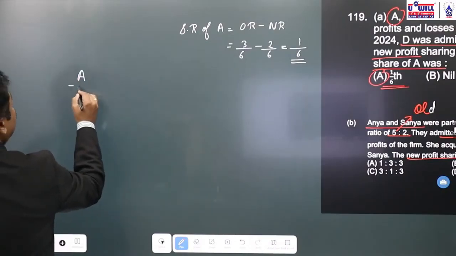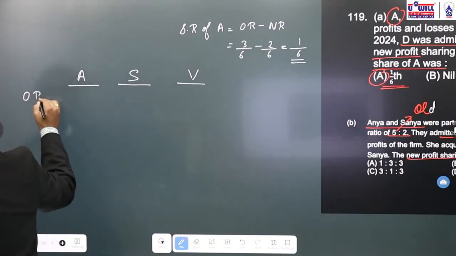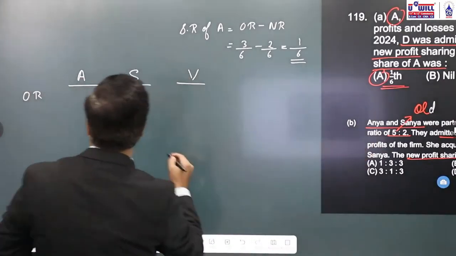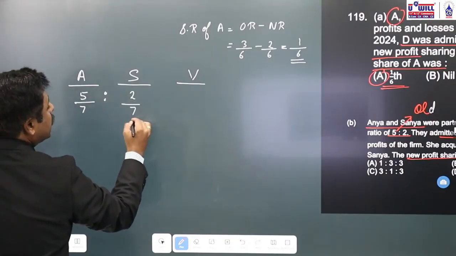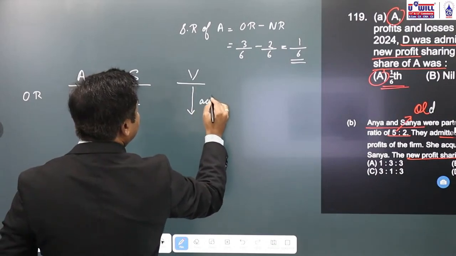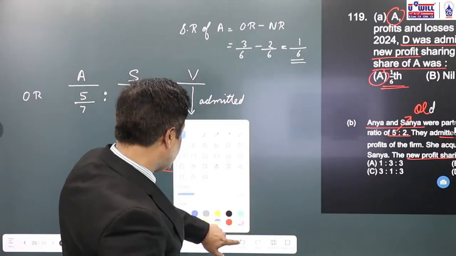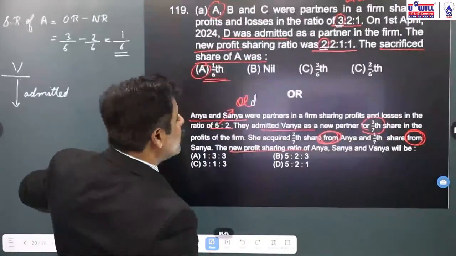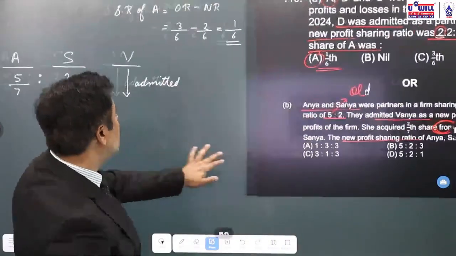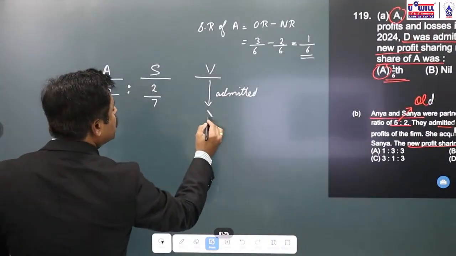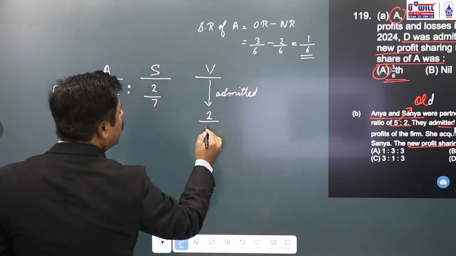Anya, Sanya, Vanya. What is the old ratio? You all can see 5:2. That is 5 by 7. 5 plus 2 is 7. 2 by 7. Vanya is admitted. Now Vanya is admitted with what amount of share in the firm? 3/7, which she'll get 2/7 from Anya and 1/7 from Sanya.